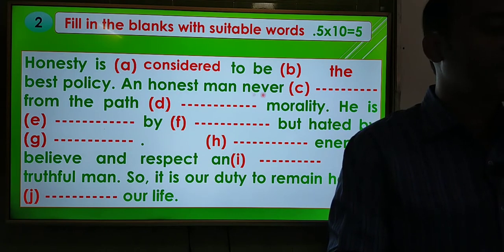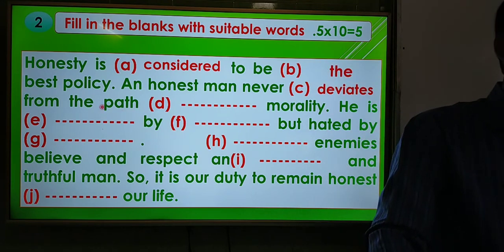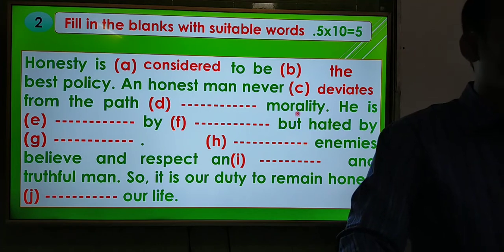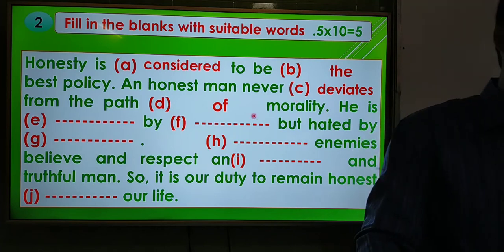An honest man never dash from the path. So answer will be deviates. An honest man never deviates from the path dash morality. So answer will be question number D, of path of morality. That means an honest man never deviates from the path of morality.